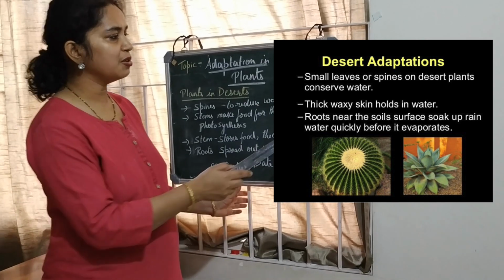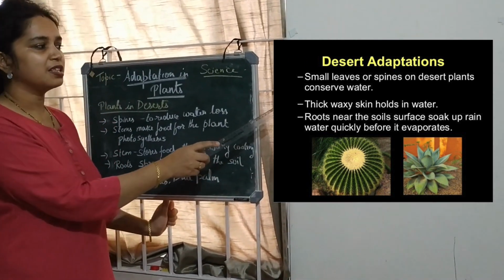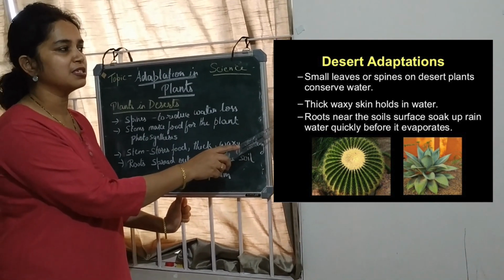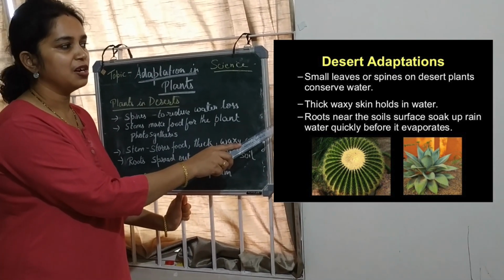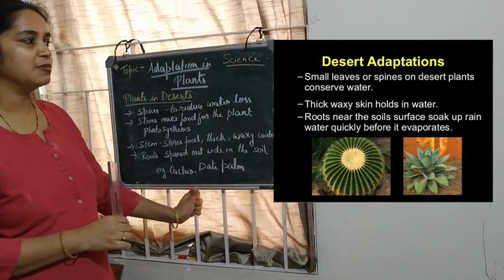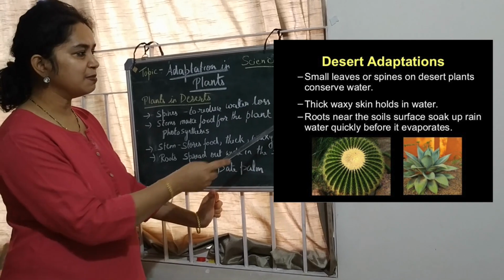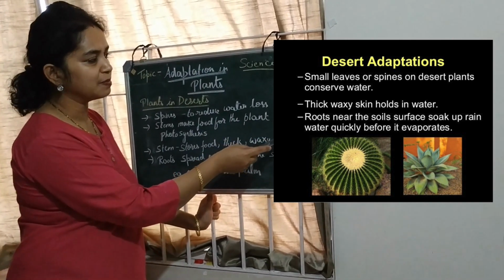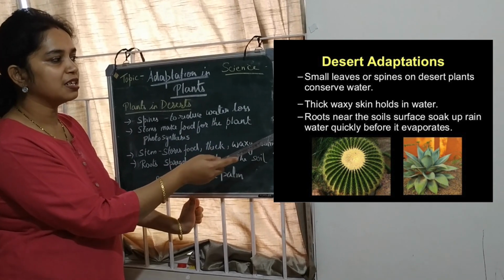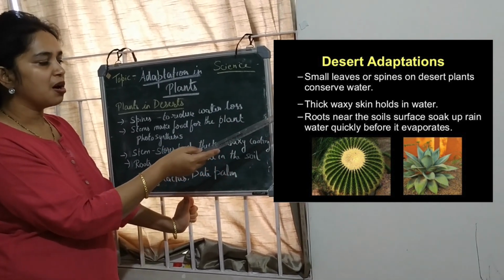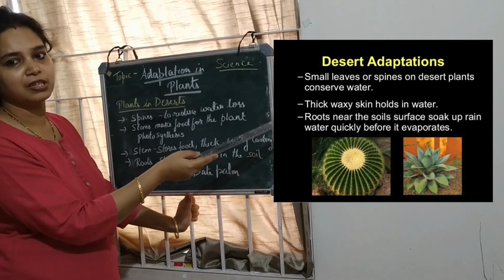So you can see over here the cactus plant, they don't have any leaves. Instead of leaves, they have spines, so that water loss can be prevented. Also, these spines prevent them from being eaten by animals. The stems, you can see, are succulent stems. Why are these called succulent stems? Because they are very thick. They have a waxy coating. Also, they store food and prepare food for the plant.